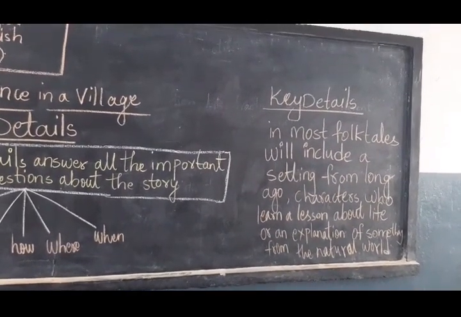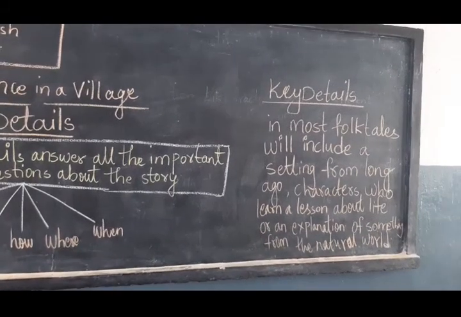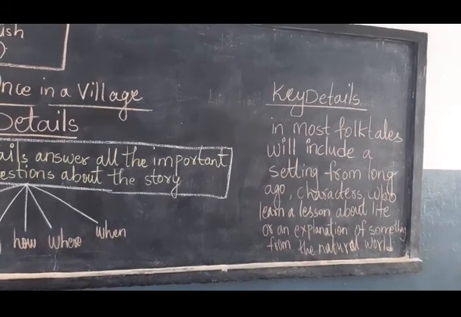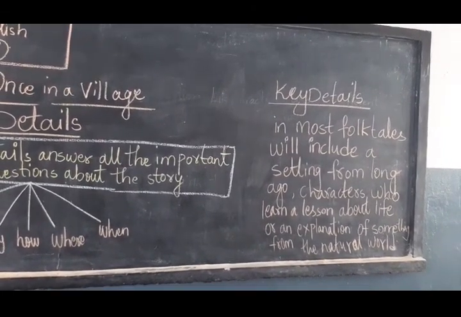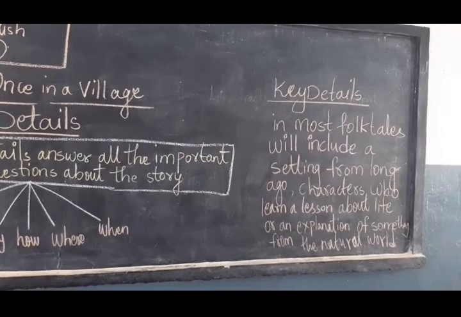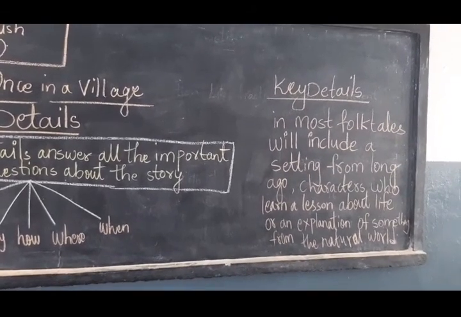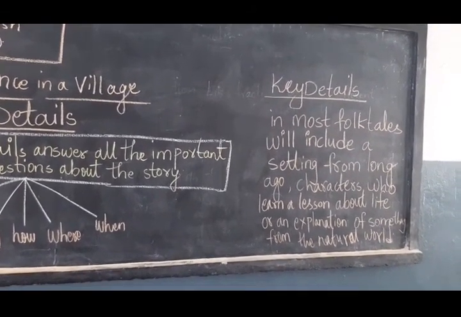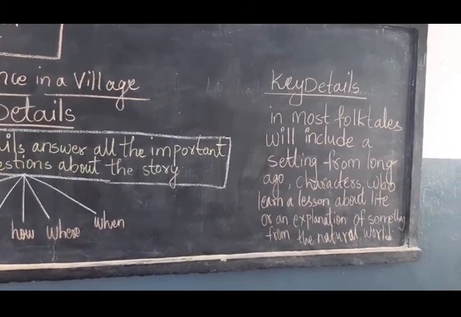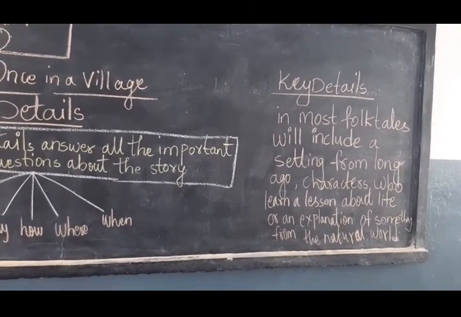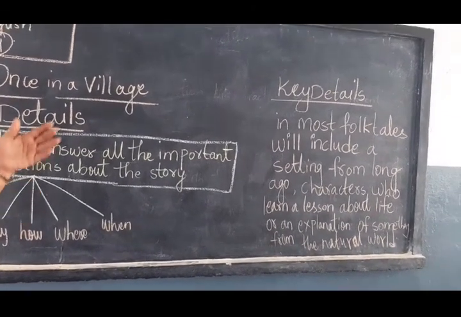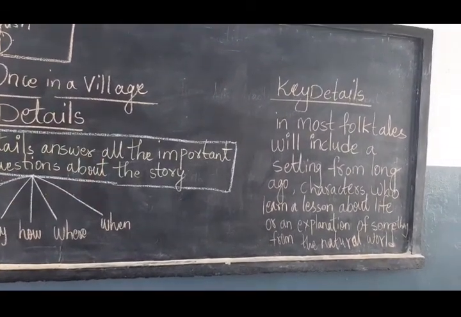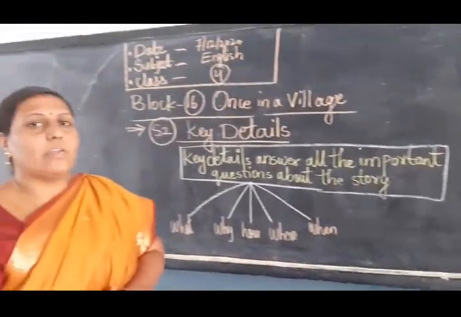In the story, what are they telling? I am reading now. In most folk tales, this key detail will inform a setting from long ago, characters who learn a lesson about life, or an explanation of something from the natural world. This we have seen in this story, children. Key details will tell us this in brief. Understood? Now take out your notebook.